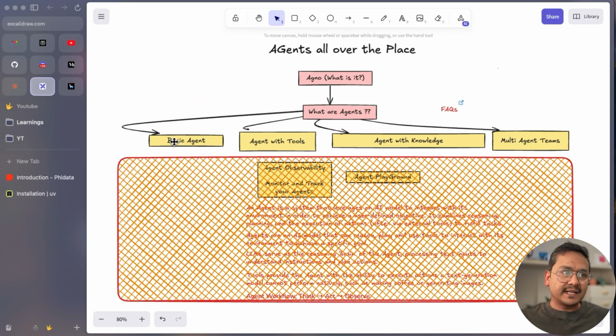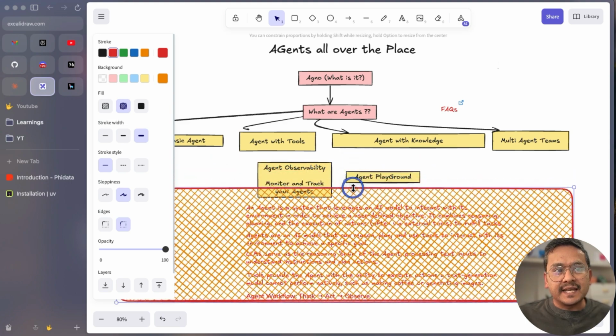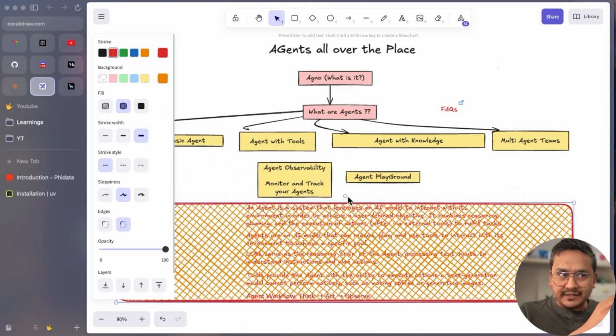I will show you the basic example of the agent and what we can do with the tools in the agent, and agent with the knowledge, and the multi-agent teams, right? So by this understanding, you can then extend this knowledge to whatever use case you have. Once we start building on this, what AGNO also has is the agent playground. You can create all those agents separately and have a good looking UI which is provided by AGNO itself. So you can just go there and ask the questions as you do from the Python file itself.